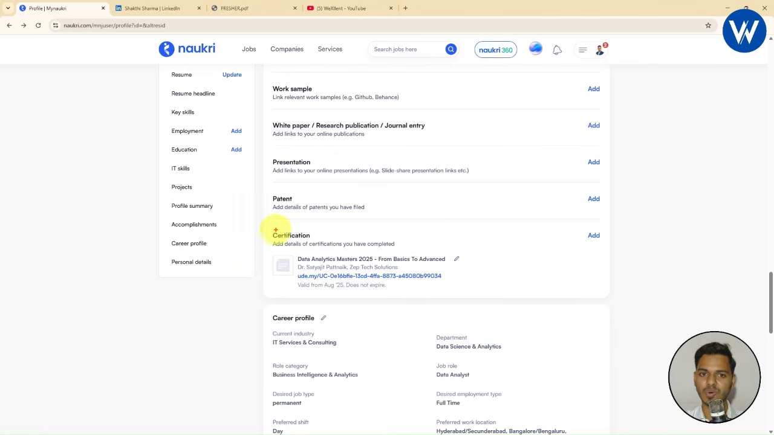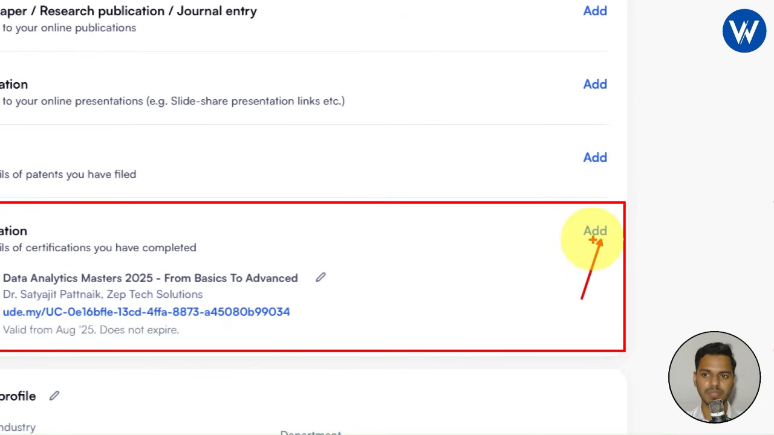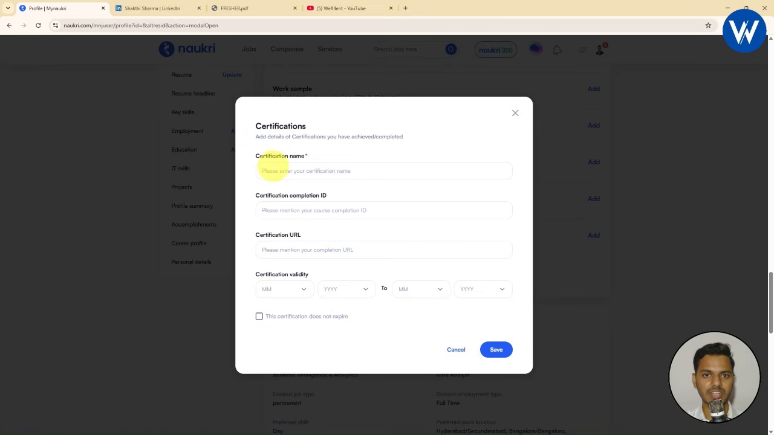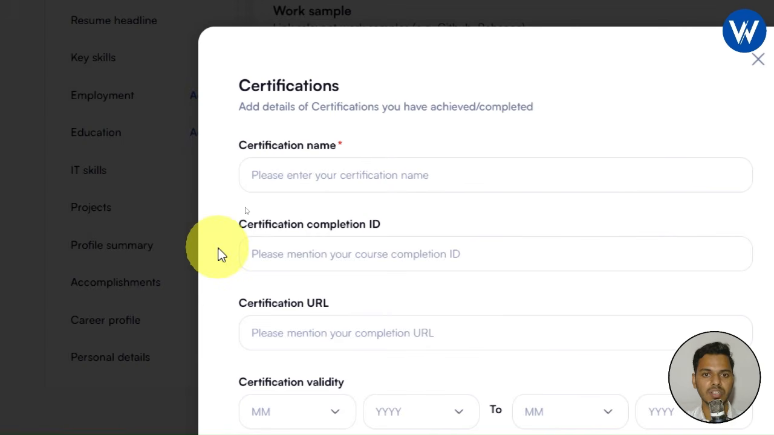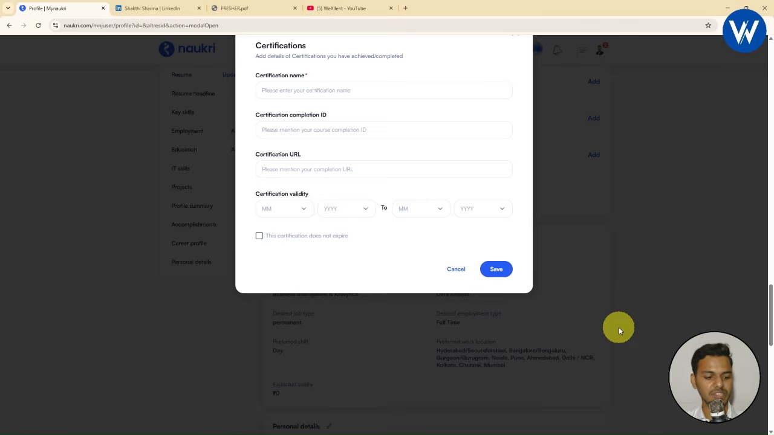In this section, you need to add the certificates. These are very important. If you want to add one, it is very simple. Just click on the add option available. Let me show you guys. Click on add. You need to mention the certificate name and certification completion ID. You need to enter the certification URL if you have one, and you can give the certificate validity from month and year to month and year. And if your certificate does not expire, you can simply check this option.